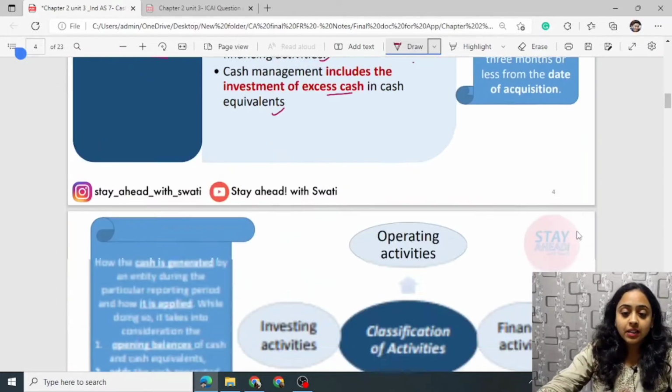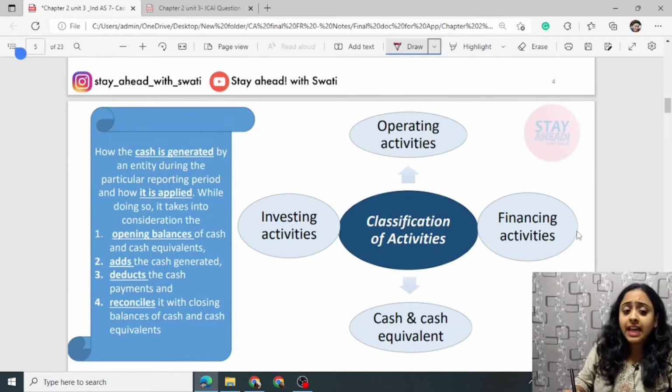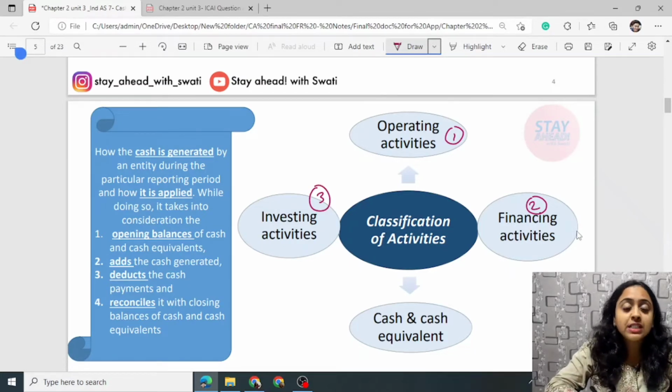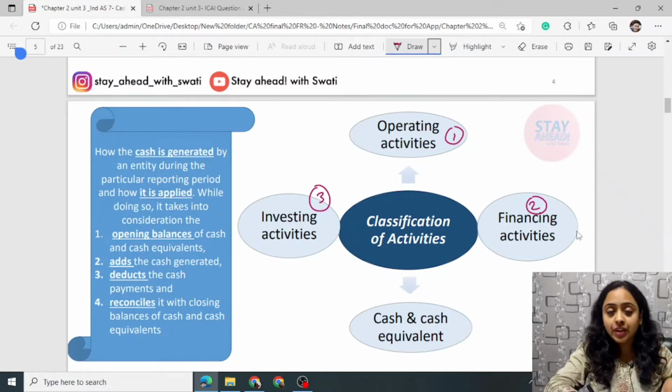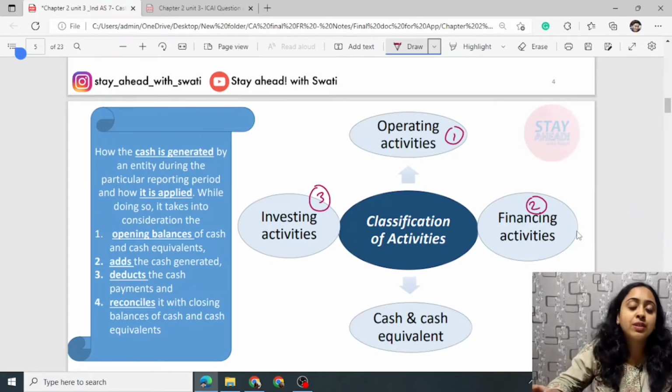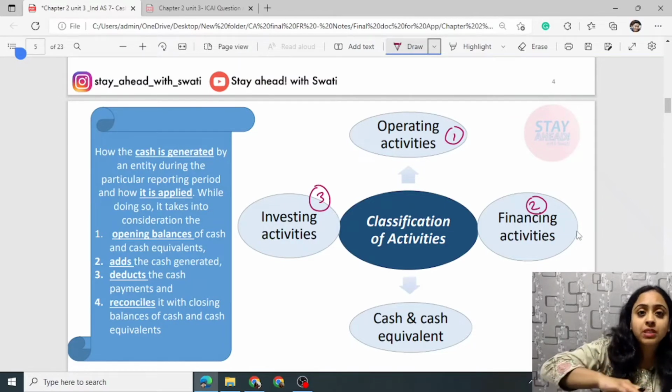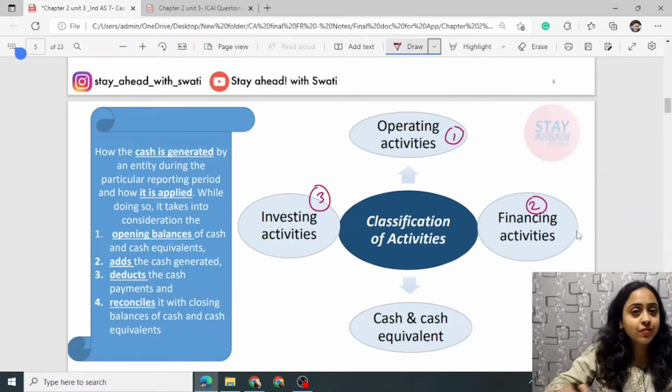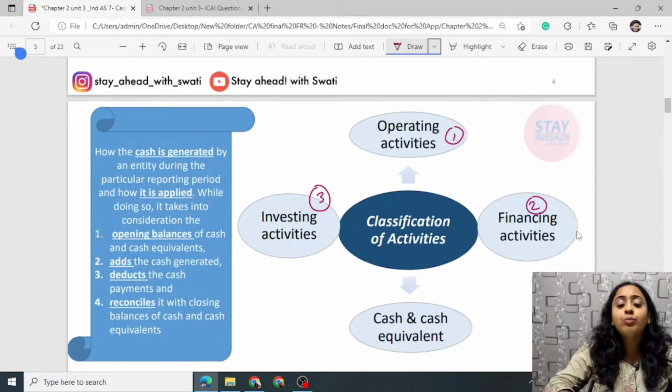Now next, there are 3 activities. First, operating, second, financing, and third, investing. Operating is the major source of revenue, from which the business is earning its major revenue. Financing, the source from which you are arranging funds, is known as financing. And investing, for example, there can be investments like plant, property, equipment, or any other investments like mutual funds, equity shares, etc. So these are investing, where you are parking your surplus fund, maybe in order to run the business or to make it more profitable.